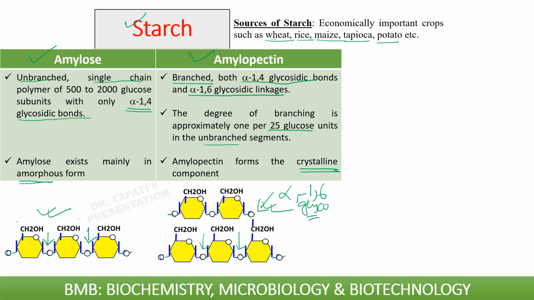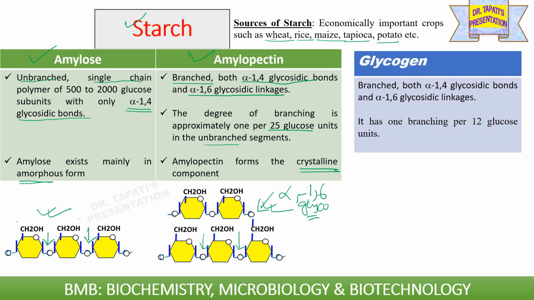Glycogen is another closely related compound functioning as the glucose storage in animal cells, which has one branching per 12 glucose units. That means it has similarity with amylopectin. It is actually branched; both alpha 1,4 glycosidic bonds and alpha 1,6 glycosidic bonds are present. And already I told you it has one branching per 12 glucose subunits. So more branching is present in glycogen as compared to amylopectin, and it is basically present in animal cells as a storage compound.